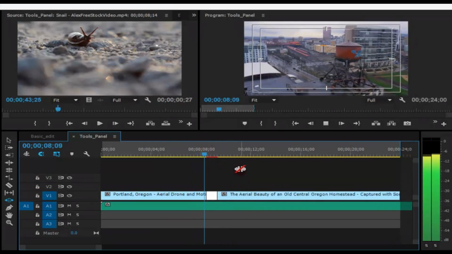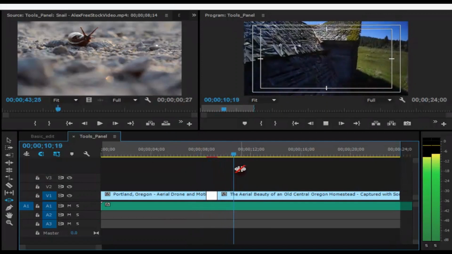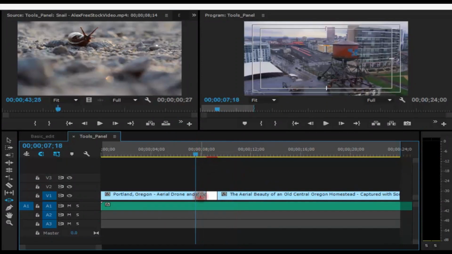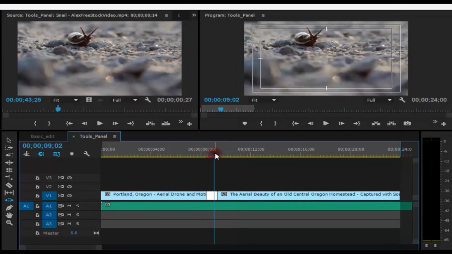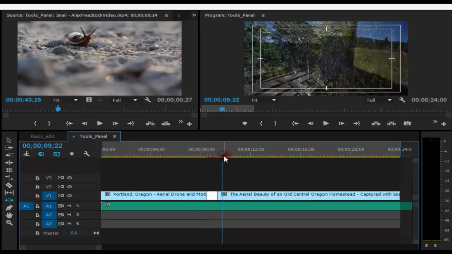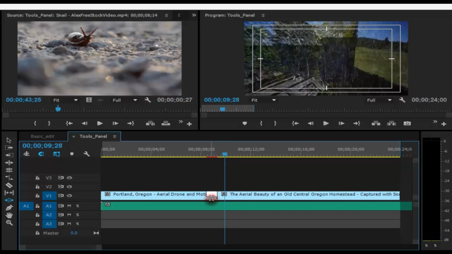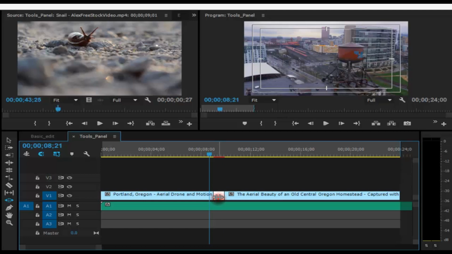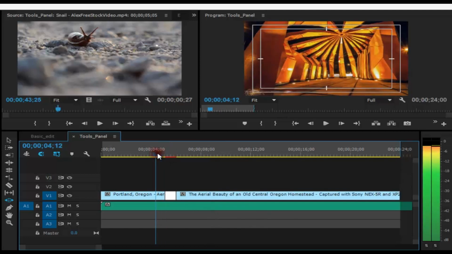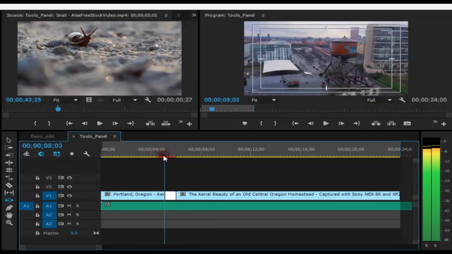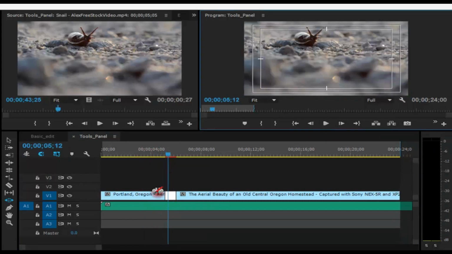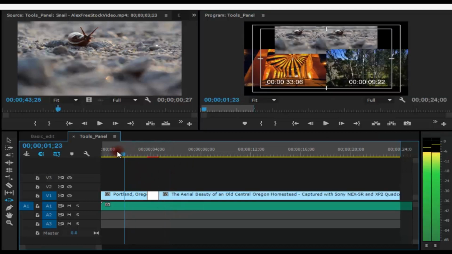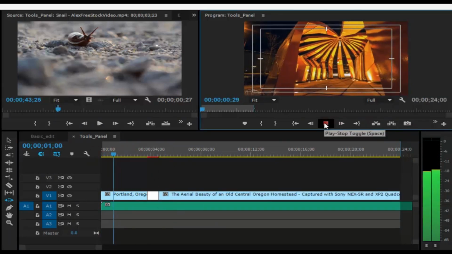So what happened is the frames on this video got overlapped by this nail, and this video footage has also been revealed, as earlier it was this. So basically it is not affecting our timeline, though it is affecting our clip. I have taken it to the extreme left. Let me take it a bit more. Now let's have a look at the clip.